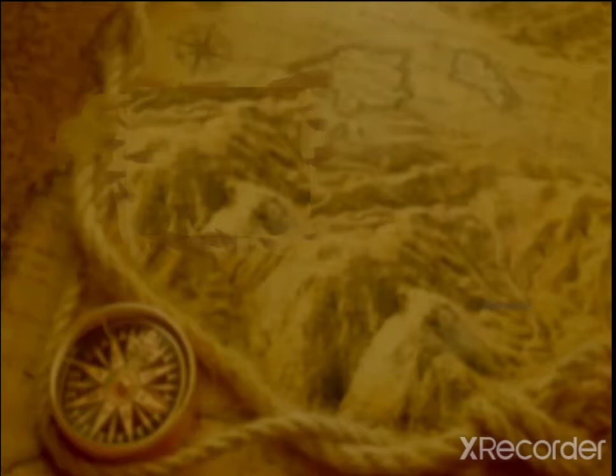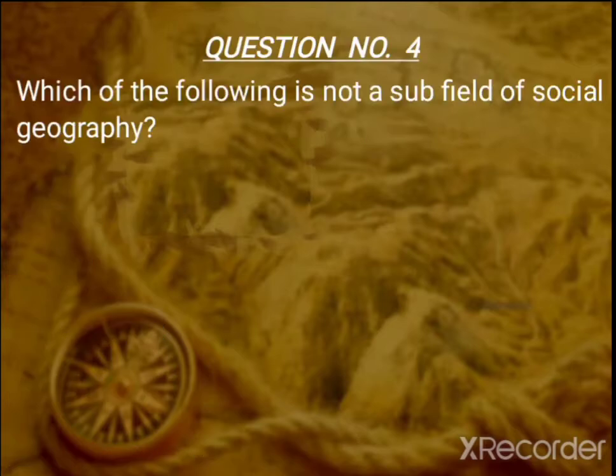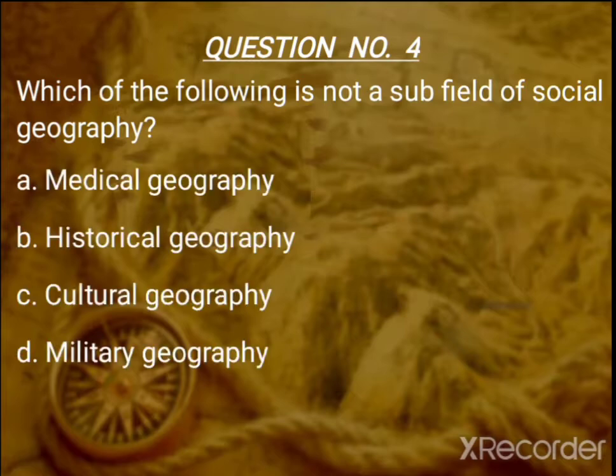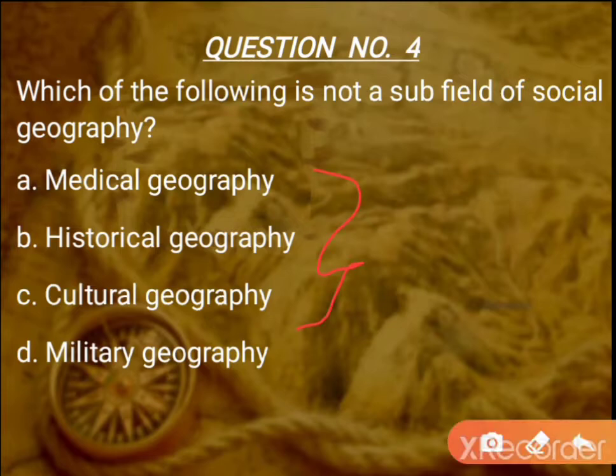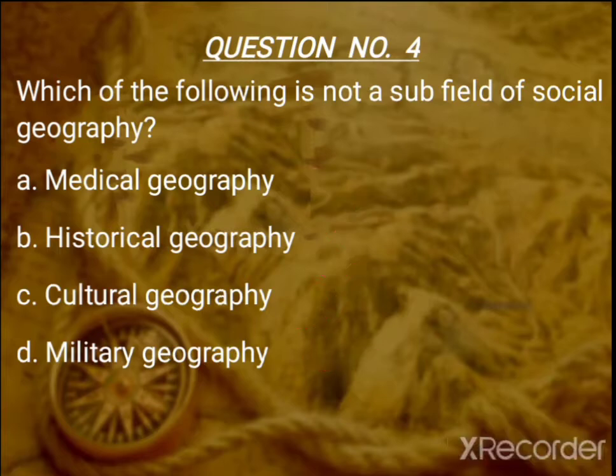Question number 4. Which of the following is not a subfield of social geography? Medical geography, historical geography, cultural geography. All three are subfields of social geography. So the correct answer is military geography.